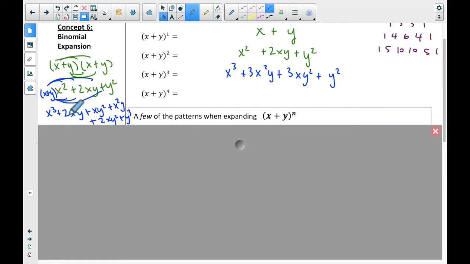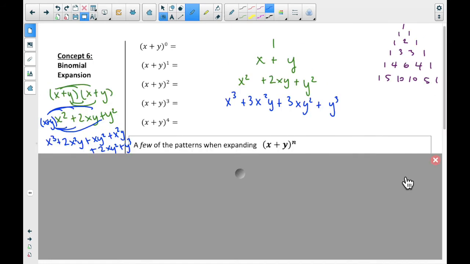Okay, so I multiplied it out. I got all these little terms in here. I added my like terms, and when I added my like terms, I got x to the third plus 3x squared y plus 3xy squared plus, that should be a third, y to the third. What does that have to do with Pascal's triangle? Well, let's take a look.